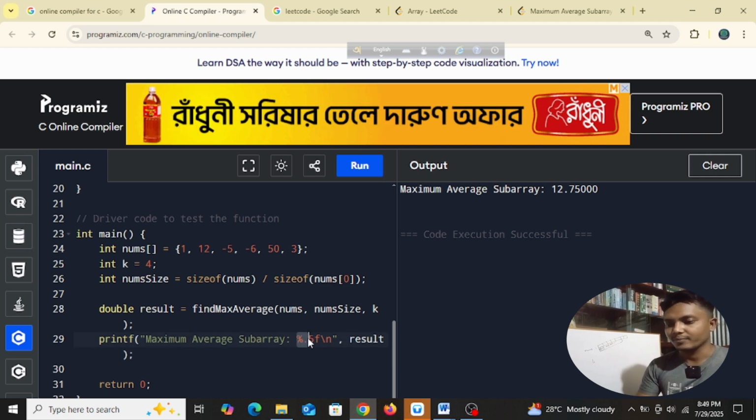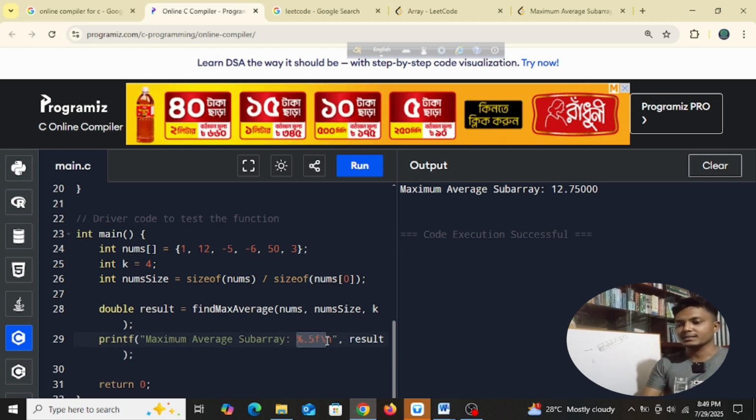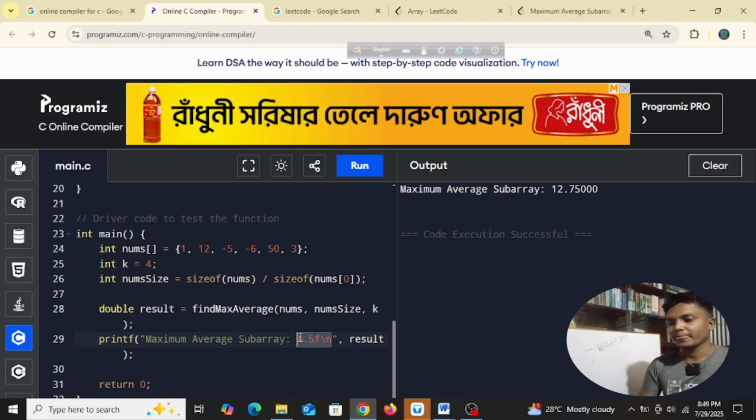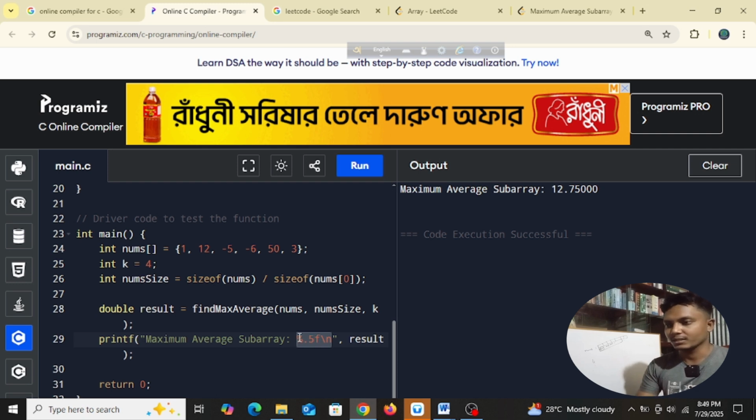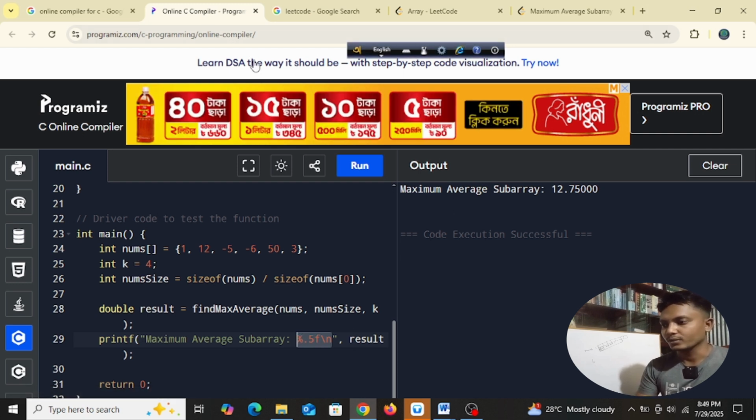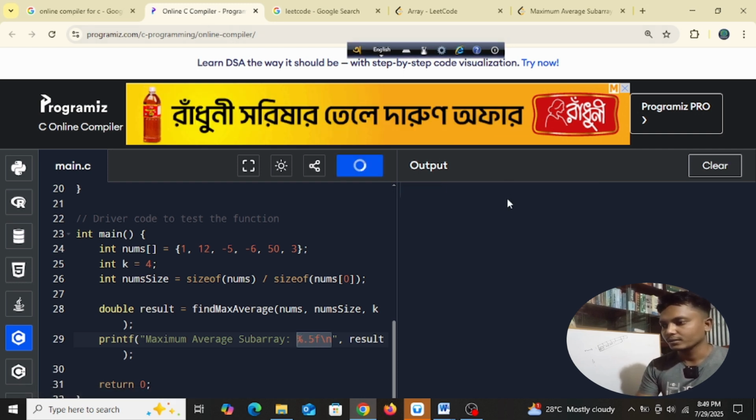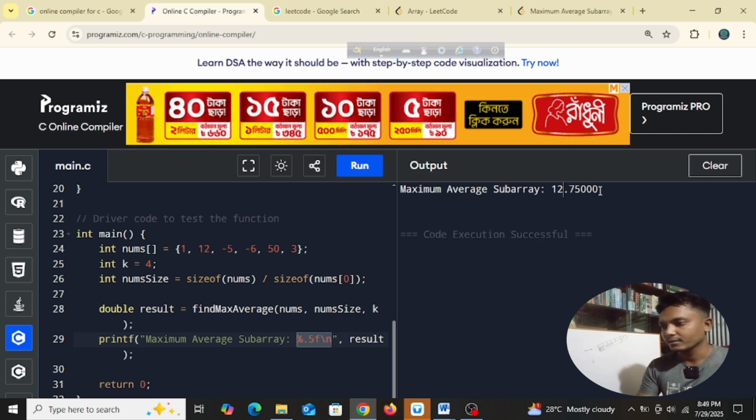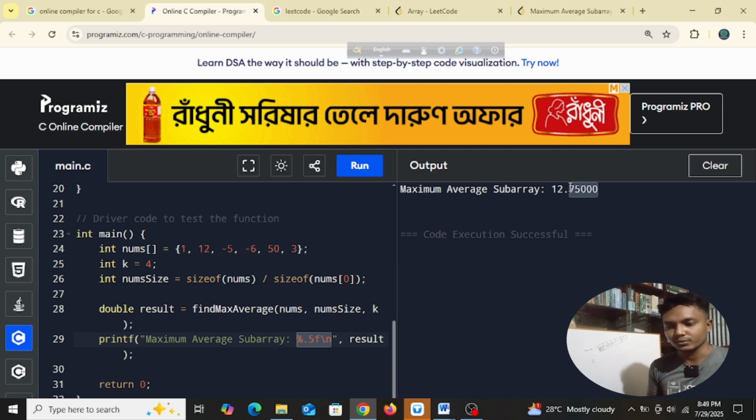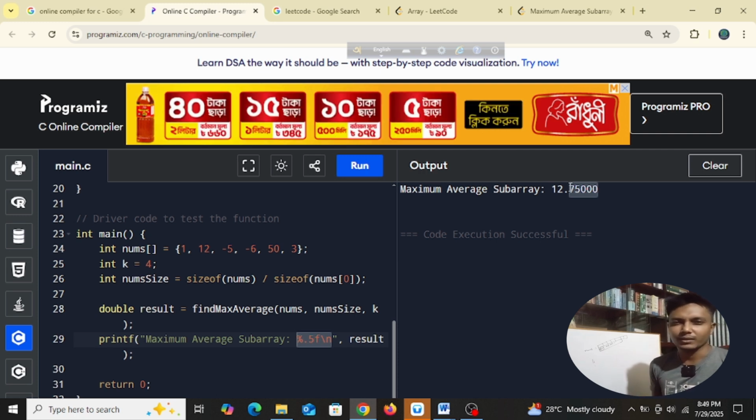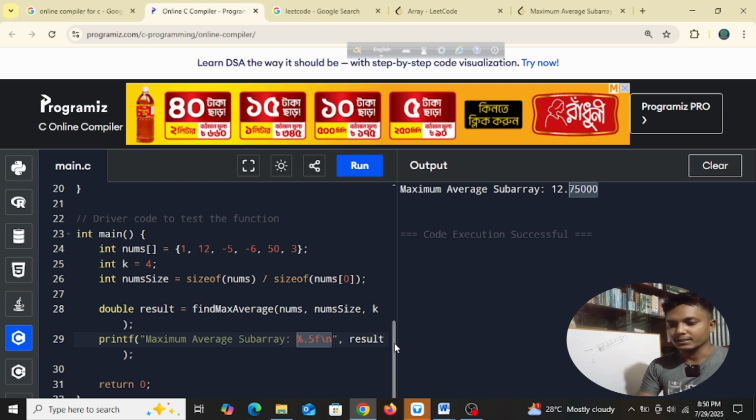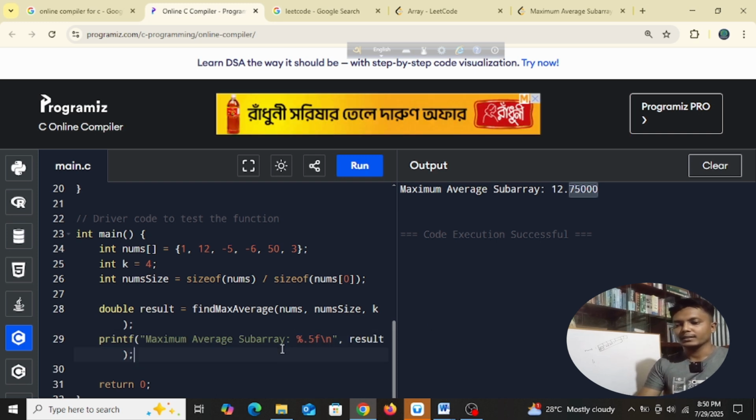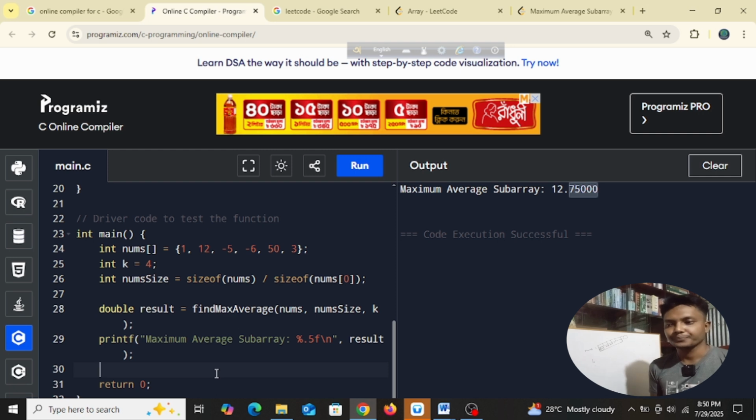So %.5f simply means, guys, it will print 5 digits after the decimal point. If you see the output, you see 12.75, then 1, 2, 3, 4, 5, 7 5 and then 3 zeros. So 5 decimal places are being exhibited by this line, right? And then return 0. So the program will stop here.